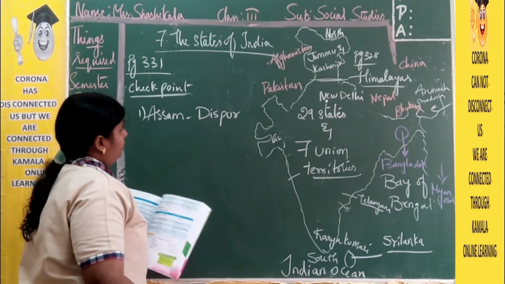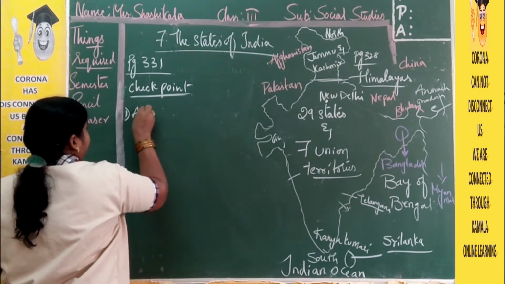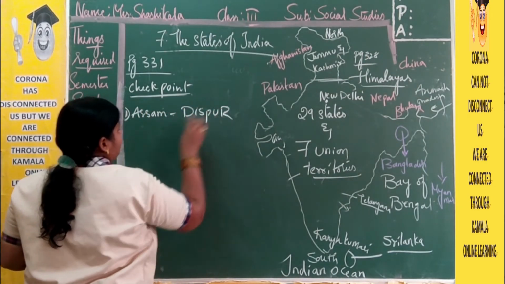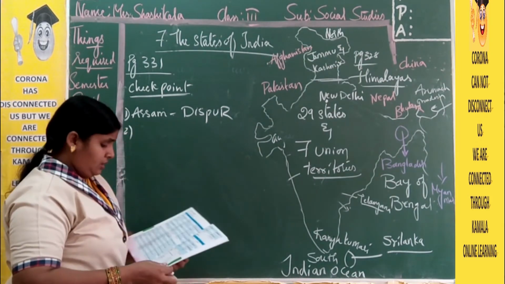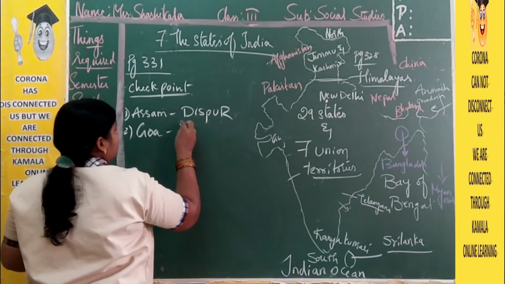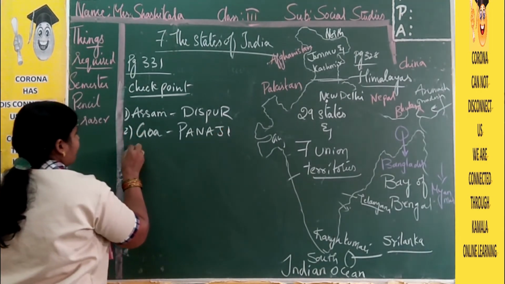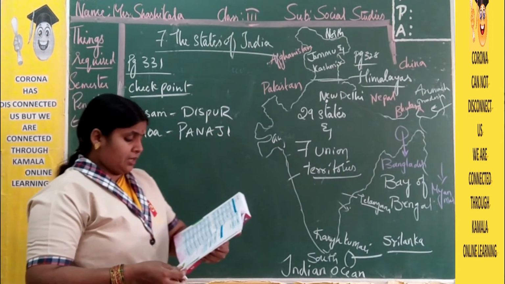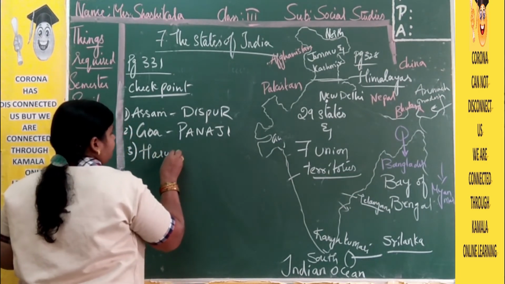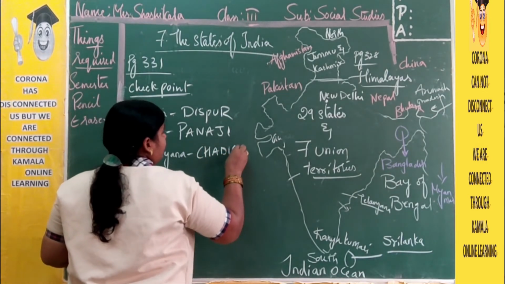Now here you need to write in capital letters. Assam, Dispur. And what is the second one here? Goa. Goa's capital is Panaji. Next, Haryana. Chandigarh.